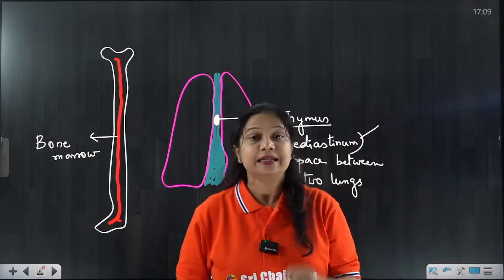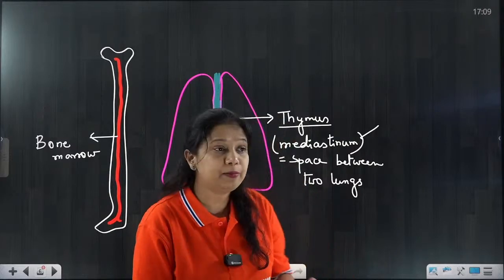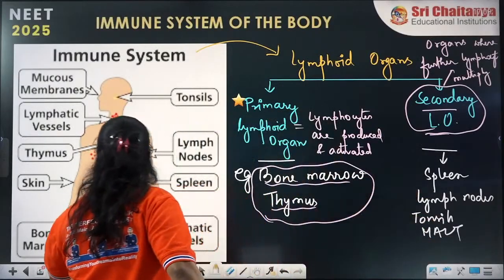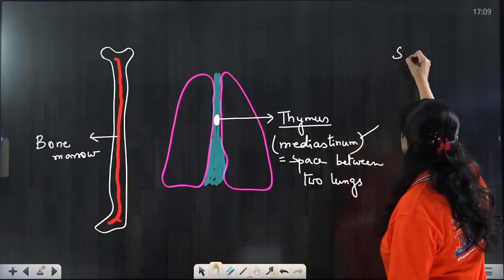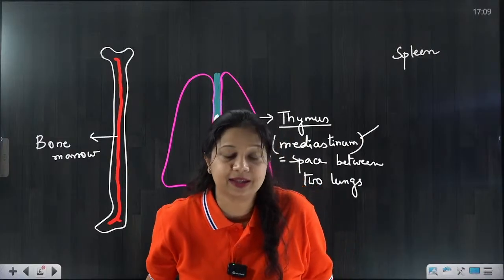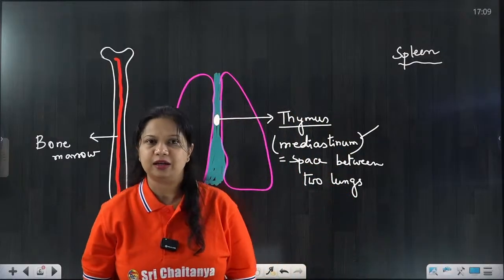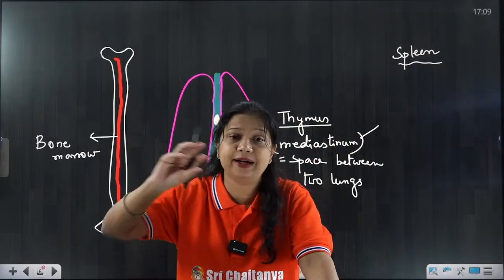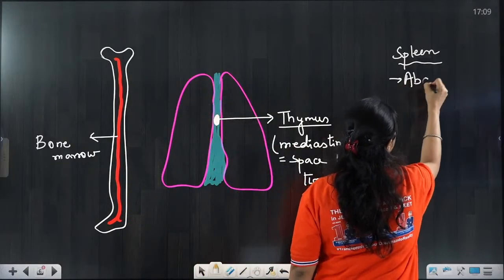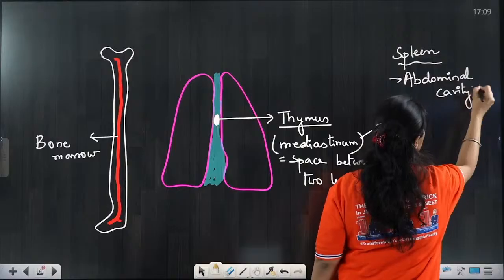So now the secondary lymphoid organs. Like we have said, the tonsil, spleen and many more structures. First it is the spleen, lymph nodes, tonsil and MALT. What is the spleen? Spleen is an organ. Now where is it located? Exactly, it is inside the abdominal cavity, just below the stomach or at the end of the pancreas. So the spleen is located in the abdominal cavity.